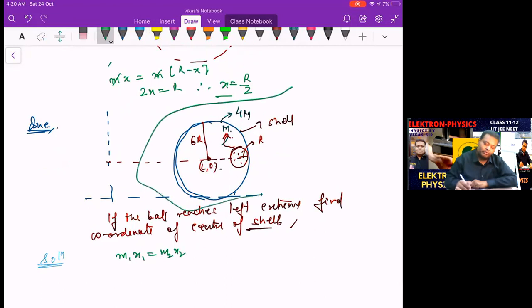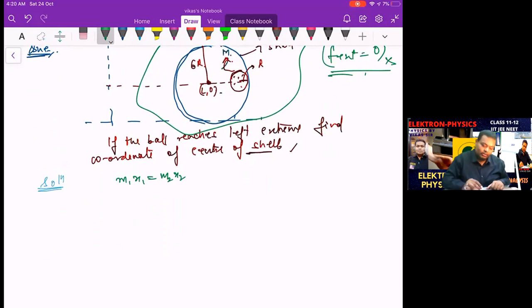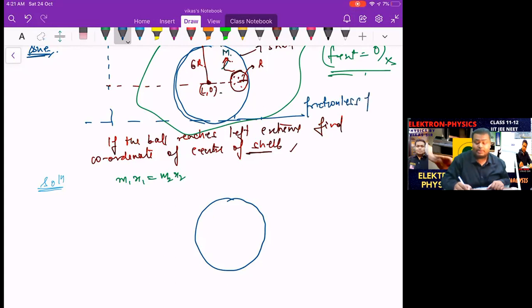If you check the system of interest, the net external force is 0, but where? The net external force in x is 0, not in y. In y, there is gravity. So how do we do it? We construct the diagram and check it. And do remember, there will be the language which says frictionless floor. If it does not say that, then you cannot apply this. It's a frictionless floor, correct?